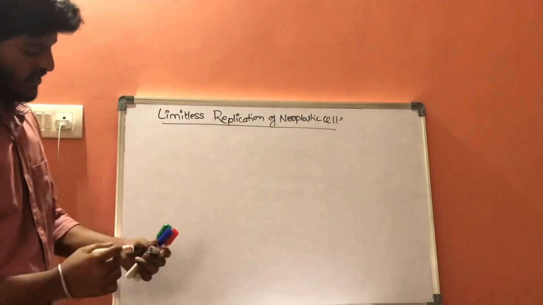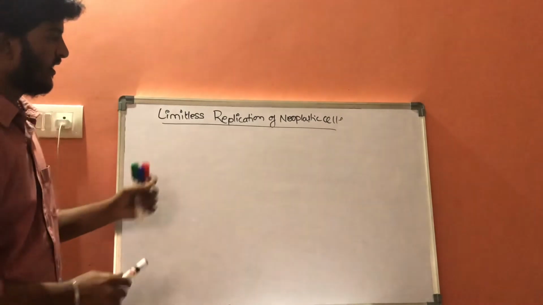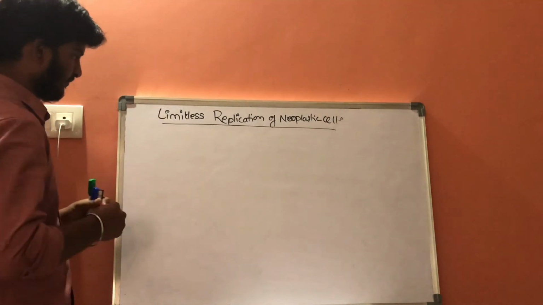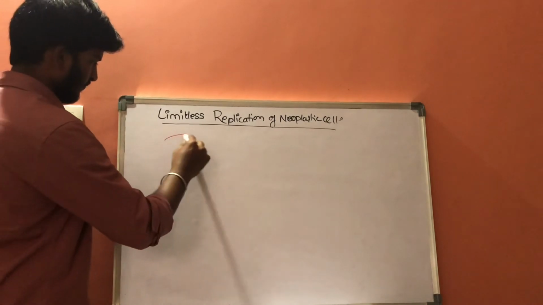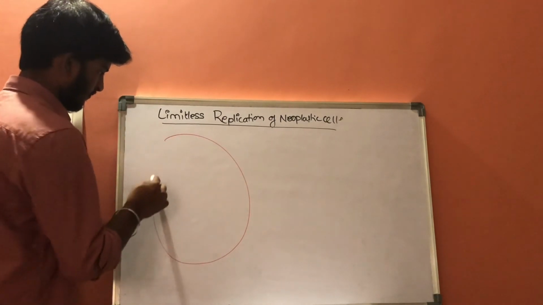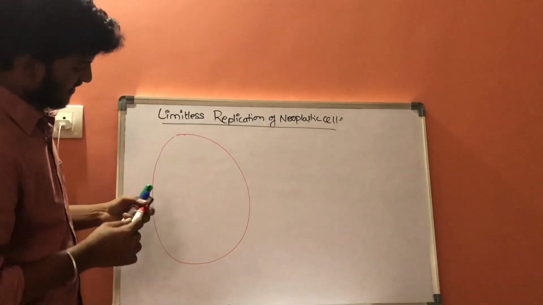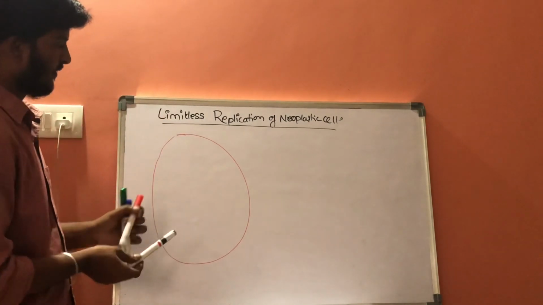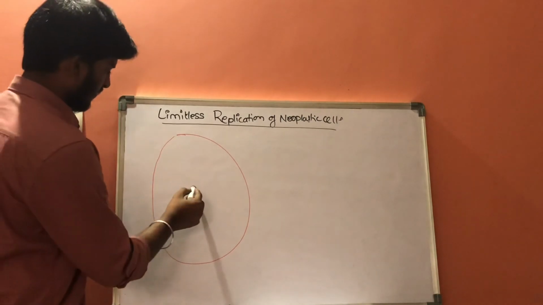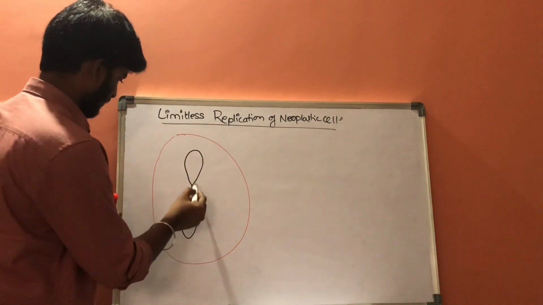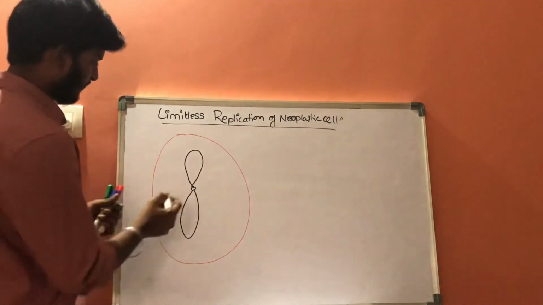Now, let us first discuss normal replication in normal cells. This is a chromosome.